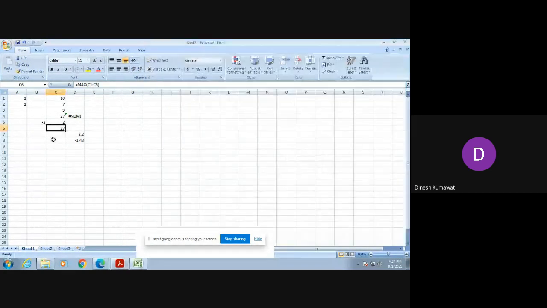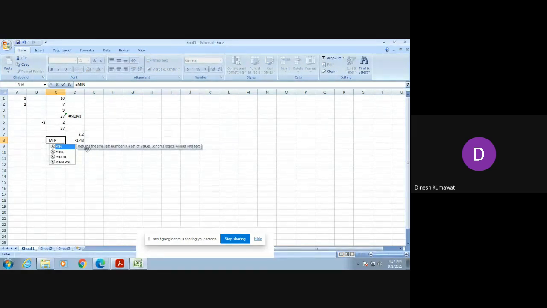So let us try to do it, or you can say check it. Equal to MIN. Here it is showing me that it returns the smallest number in a set of values. Ignores logical values and text. So whatever text and logical values you enter, it will ignore them. Okay, this you will check in your third query. So minimum of C1 to C5. Now I am pressing enter. You can see I am getting its answer to be 2 because among all these 5 numbers 2 is the minimum one.